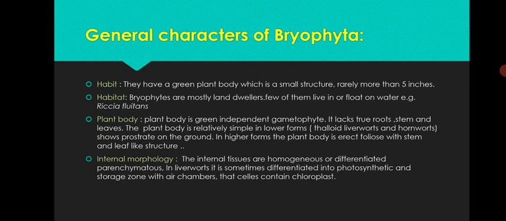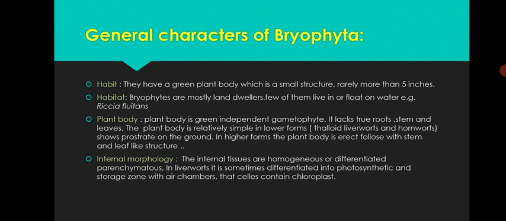Habitat: bryophytes are mostly land dwellers, and a few live in or float on water, for example Ricciocarpus natans. The plant body is a green, independent gametophyte. It lacks true roots, stem, and leaves. The plant body is relatively simple in the lower forms, thalloid, as in liverworts and hornworts, prostrate on the ground. In the higher forms, the plant body is erect, foliose, with a stem and leaf-like structures.